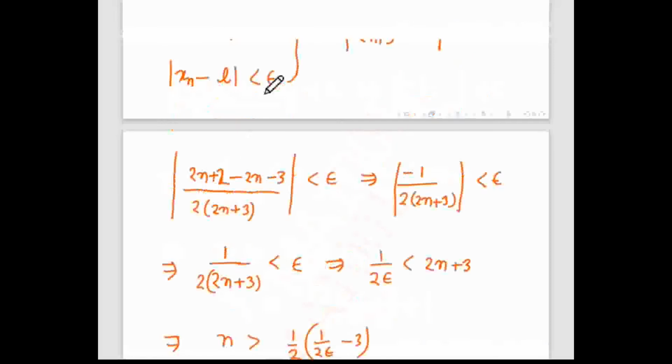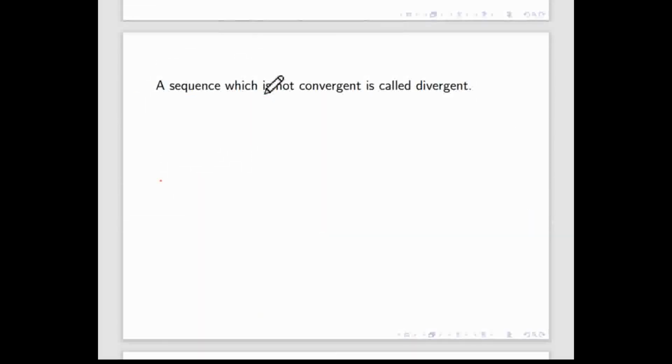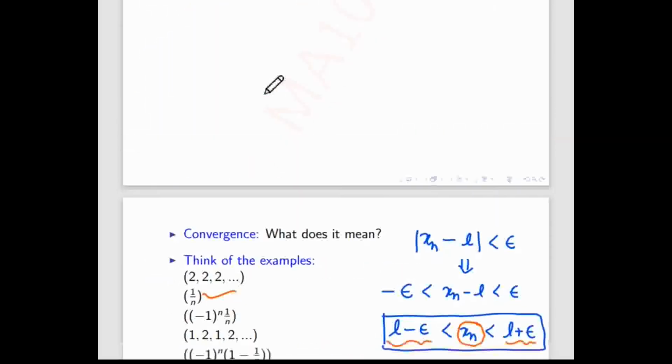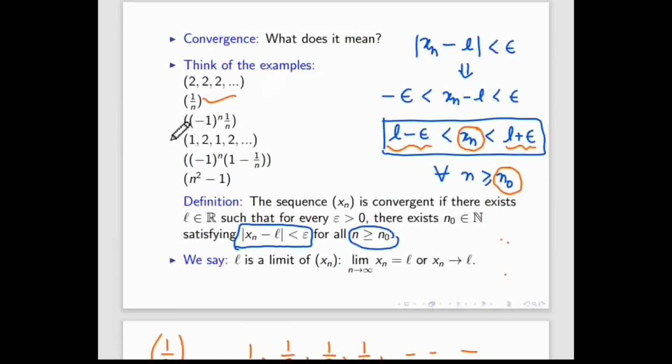So 5 minutes left. I will do one more problem. Okay, we'll see the sequence 1, 2, 1, 2, like 1 comma 2, 1 comma 2. Where will it go?